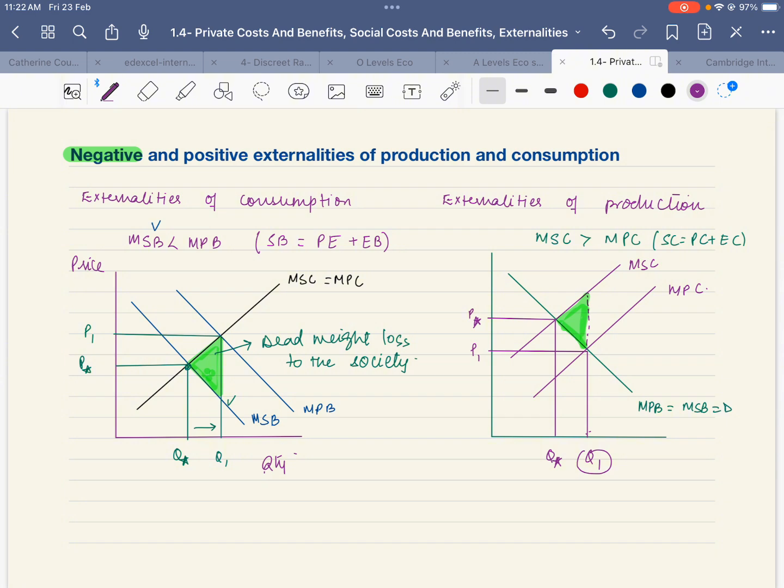Also, things have been sold for too low a price. This should have been the actual price at which things should have been sold. It's being sold at too low a price. Also, there is misallocation of resources. This is negative externality of production and negative externality of consumption.